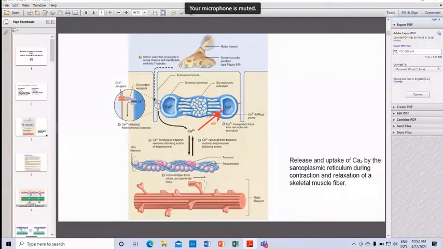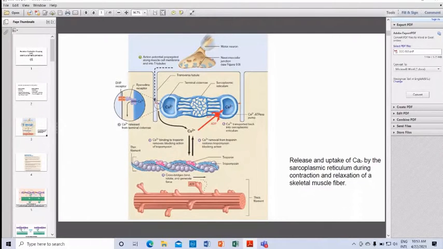In the neuromuscular junction, the neurotransmitters are released, then an action potential is generated on the muscle end plate, and the action potential also propagates along the T tubules.